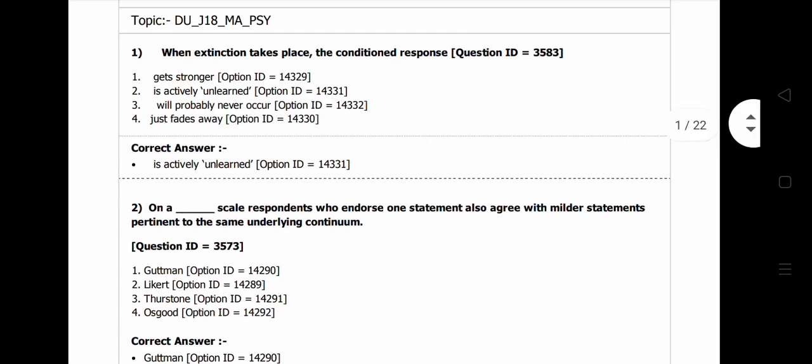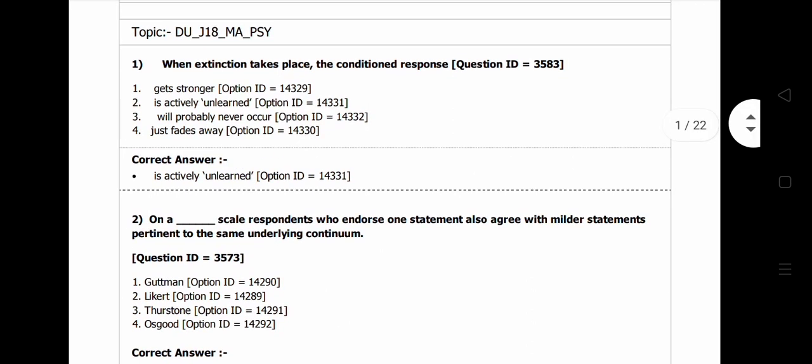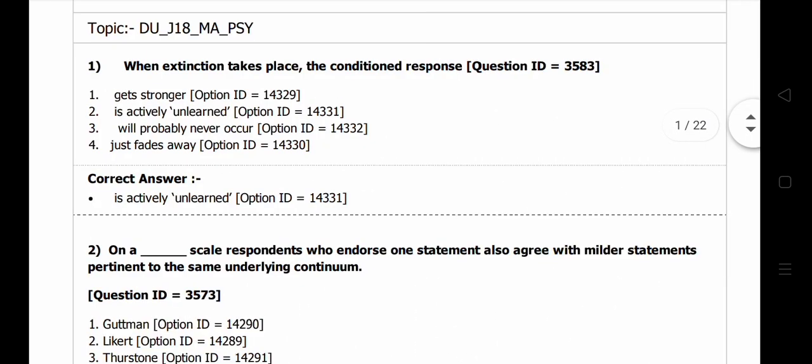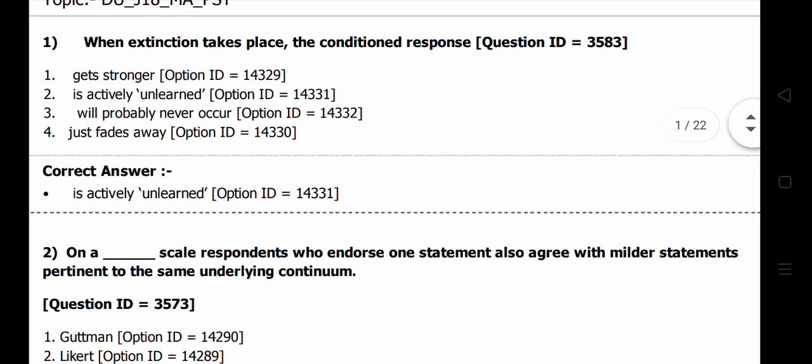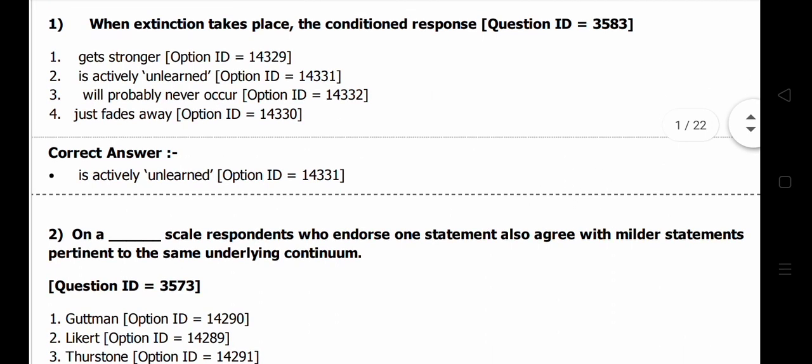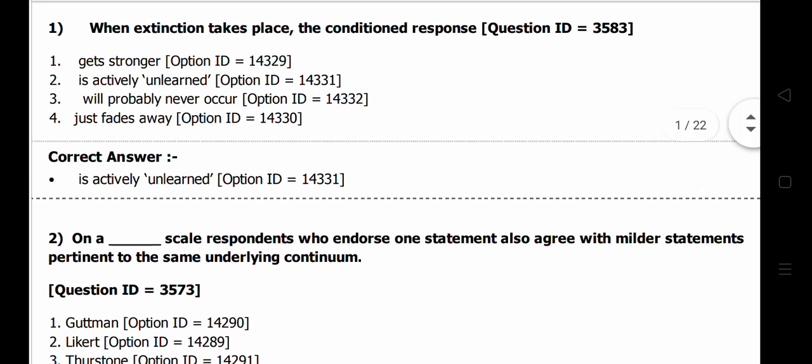So students, we can start with the first question, MA Psychology, Delhi University. The first question is: when extinction takes place, the conditioned response... There are four options: gets stronger, is actively unlearned, will probably never occur, and just fades away.